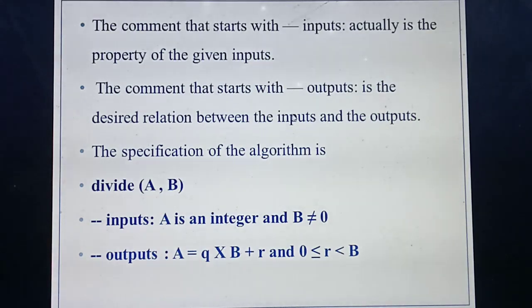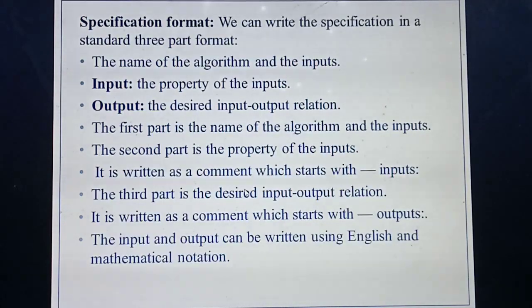So what are the steps you need to follow to write the specification algorithm? First you need to name the algorithm, then pass the input variables, then give the property of the input and the property of the output. The property of the input and of the output you should write with the command line. What's the name of the algorithm? Divide. What are the input variables? A comma B. Next, the property of the input: A is an integer and the value of B will not be equal to 0. Then the property of the output, which you have already studied as the input and output relation: quotient into B plus R, and 0 less than or equal to R and R less than B. Understood? This is the specific format for writing a specification algorithm.